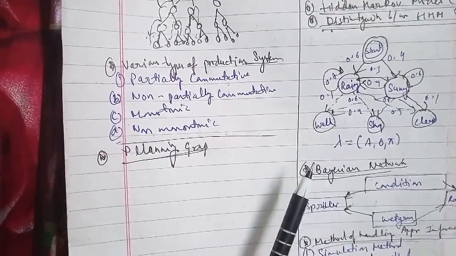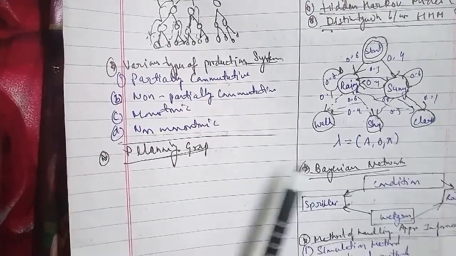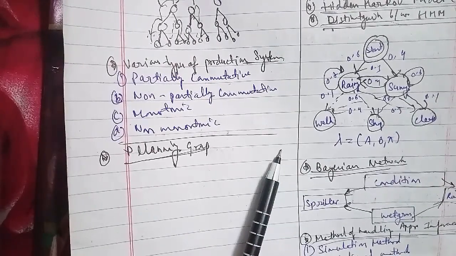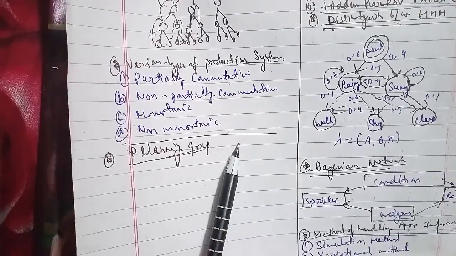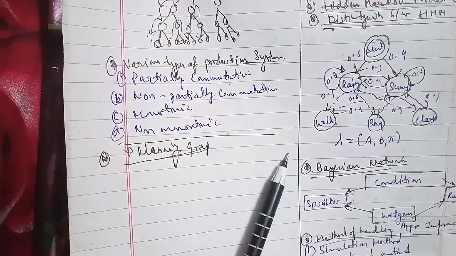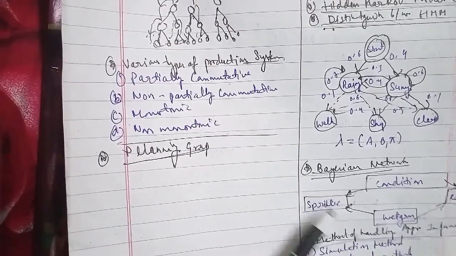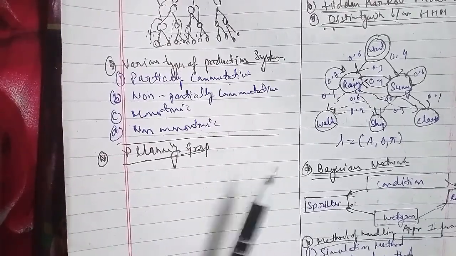In unit 3, we discussed knowledge representation and reasoning: propositional logic, theory of first-order logic, inference in first-order logic, forward and backward chaining, resolution, probabilistic reasoning, utility theory, HMM, that is the hidden Markov model, and Bayesian network, which we had done here.